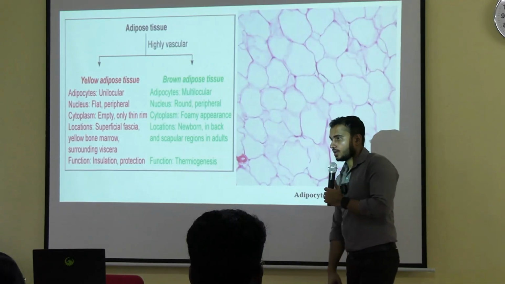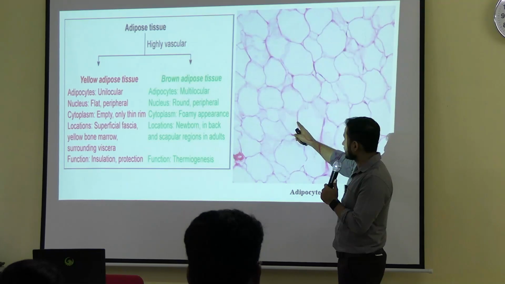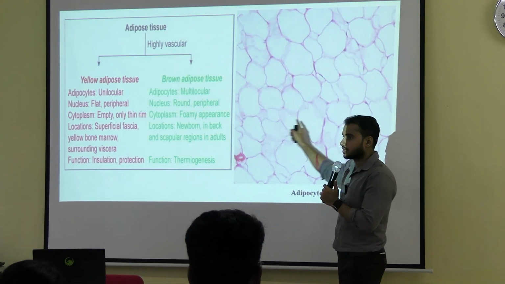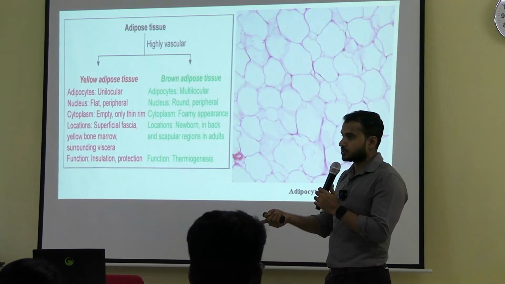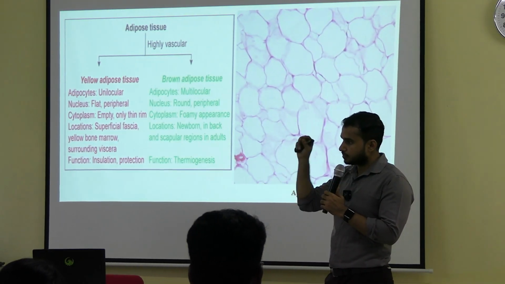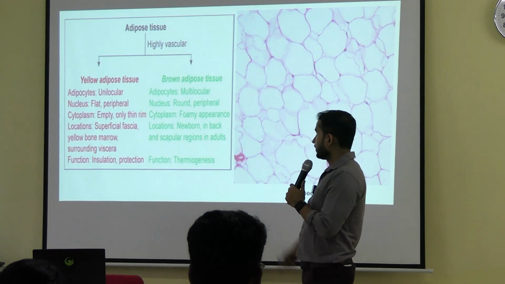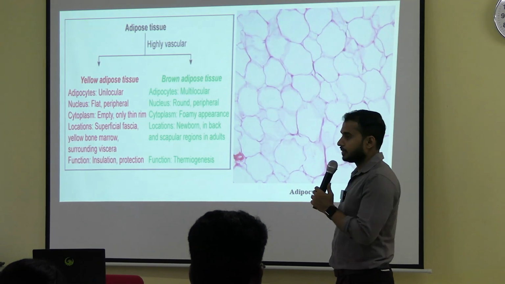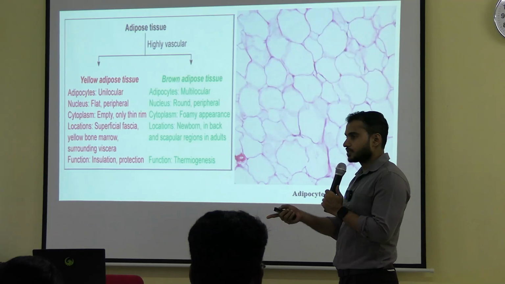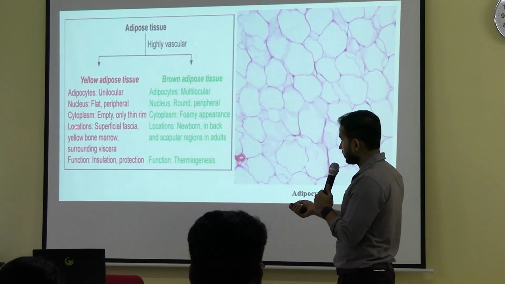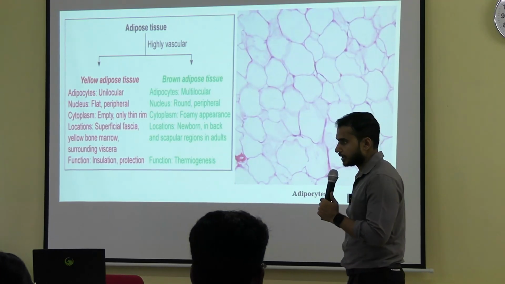ठीक है. और इन केस ऑफ मल्टीलोक्यूलर जो पोजीशन ऑफ द न्यूक्लियस है ये इसेंट्रिक होता है, not completely towards the periphery, and other points are also there. Size of the cells will be small, amount of fat droplet present inside is also less. Okay, these are some important differences between the unilocular and multilocular adipocytes. ठीक है, तो unilocular multilocular adipocytes का जो location है it is different, तो you have to mention 2 different locations, okay, in your practical notebook whenever you are writing.